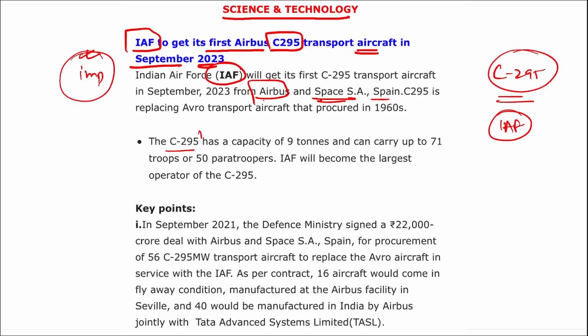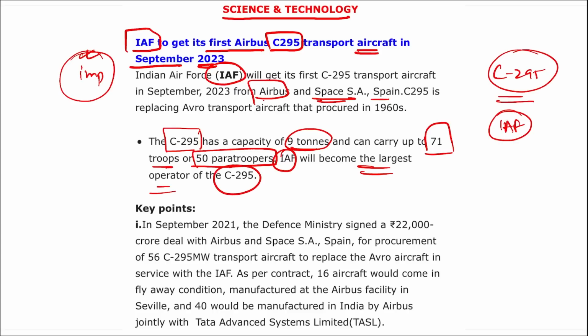This C295 has a capacity of 9 tons and it can carry up to 71 troops or 50 paratroopers, and the IAF will become the largest operator of the C295. Another way the question can be asked is: is the C295 that will be delivered to the Indian Air Force a transport aircraft, fighter jet, submarine, or Indian naval ship? It is a transport aircraft. In September, the Defence Ministry signed a 22,000 crore deal with Airbus Defence and Space SA of Spain for the procurement of aircraft for the Air Force. Correct? Next.